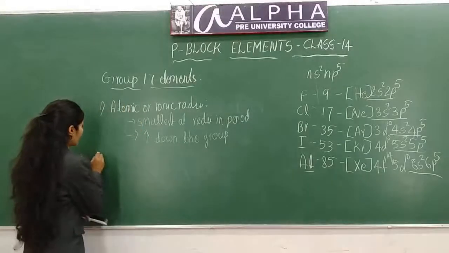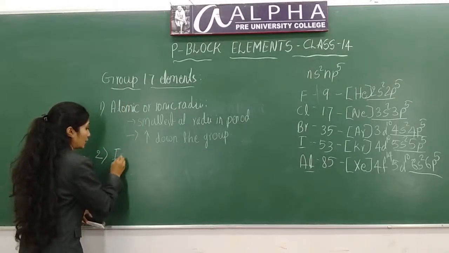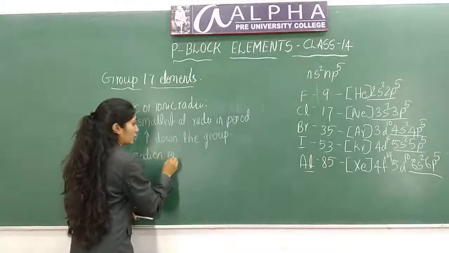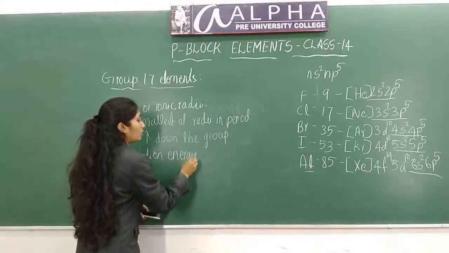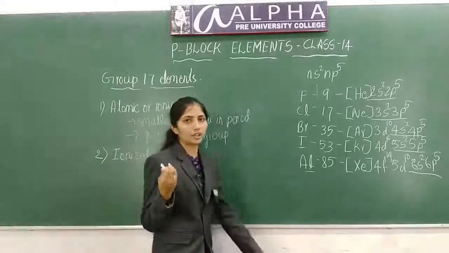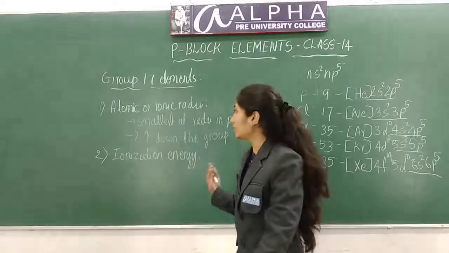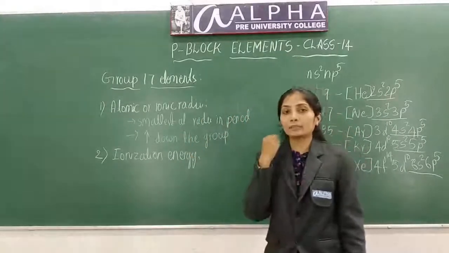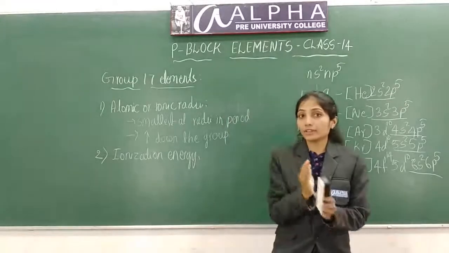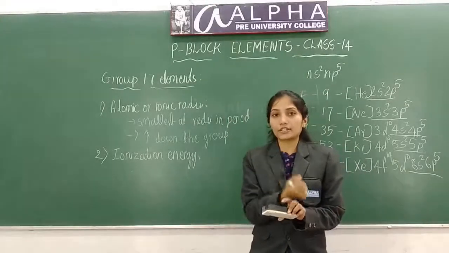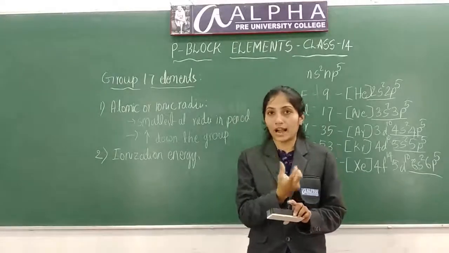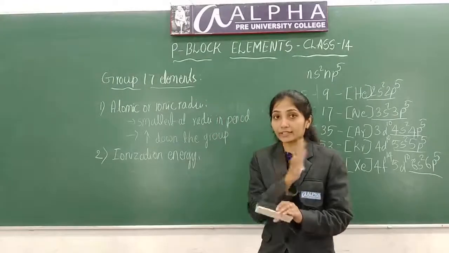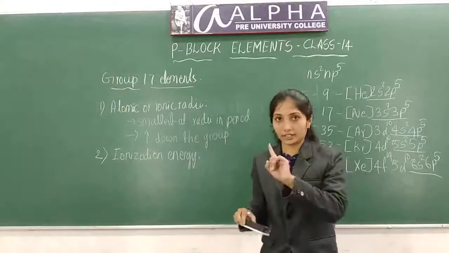Next is ionization energy. What is ionization energy? This is the energy required to remove an electron. Compared to all other elements in a period, this 17th group will be having maximum ionization energy. Because they will be having smaller size, it is difficult to remove electrons from smaller atoms. So what will happen to ionization energy?